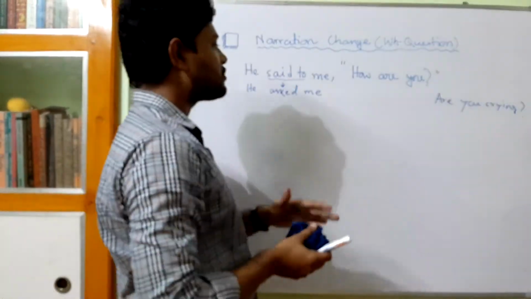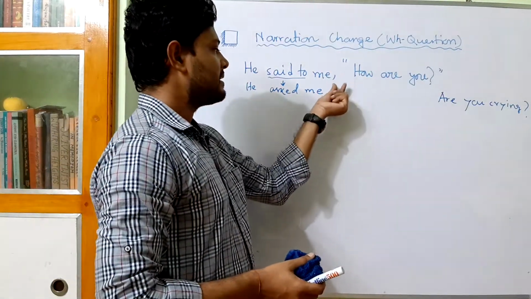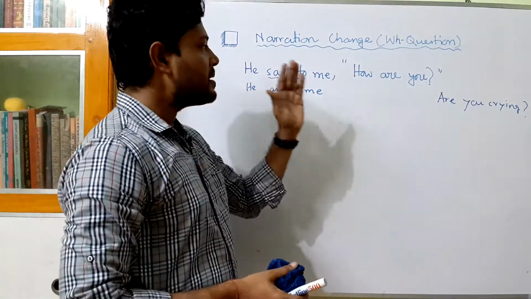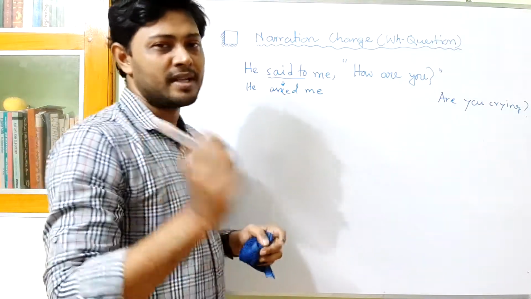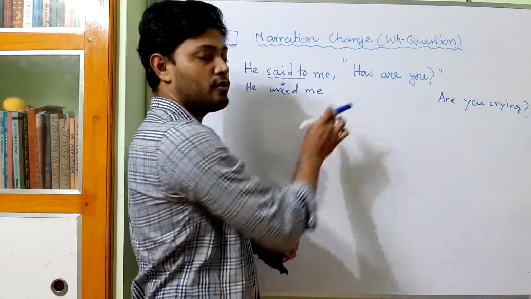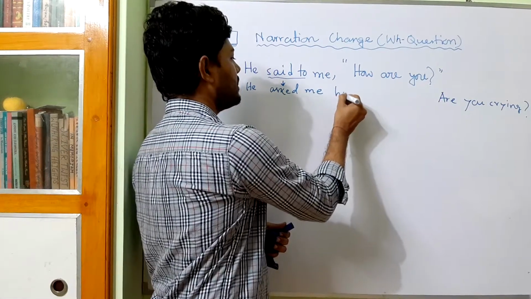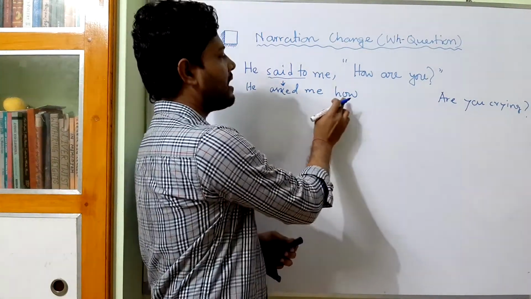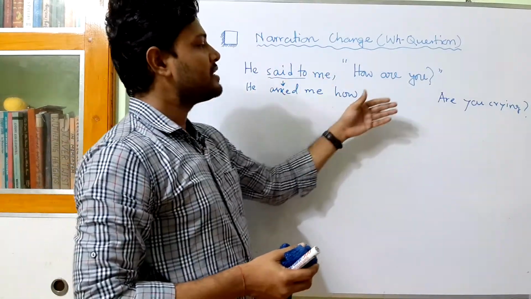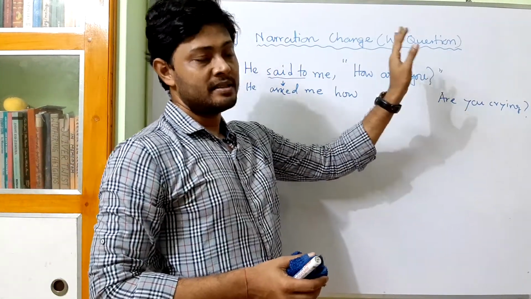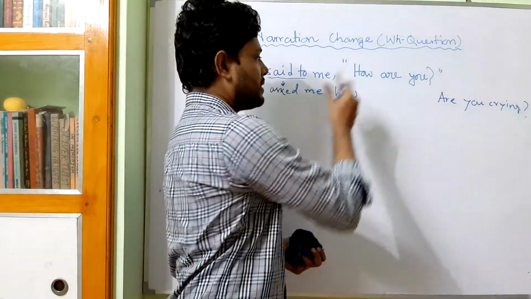Then in the case of a yes no question, a linker if or whether comes. But remember, in case of a WH question, no linker from outside is needed. Here the WH word will act as a linker. So we have to write the WH word. He asked me how. After that we have to follow the steps that we have learned in the narration change of yes no questions.